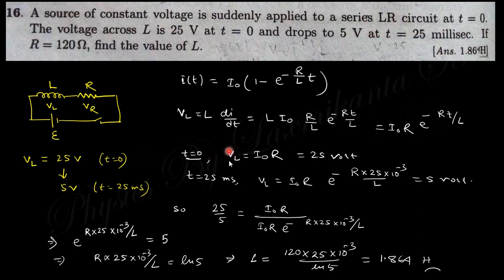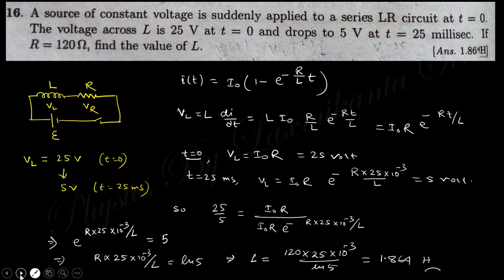At t equal to 0, VL equals I0 R, whose value is 25 volt. At t equal to 25 millisecond, VL equals this, which is 5 volt. Just divide these two equations, you will get this, and after calculating you can easily find the value of L. Just calculate this expression and you can easily find the solution.